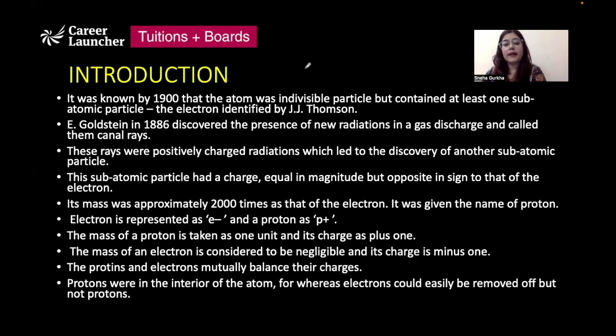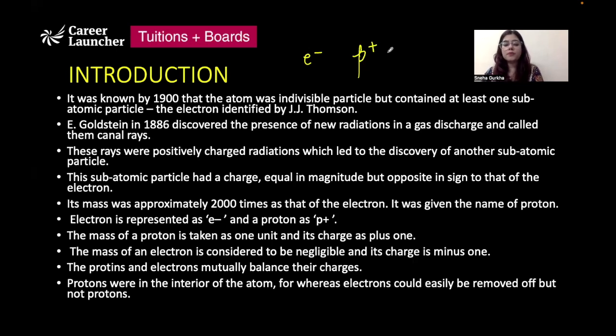To denote, we denote electron as e minus and proton as p positive based on the charges that they carry. And the mass of a proton is taken as 1 unit and its charge is taken as +1, whereas mass of electron is considered to be negligible and its charge is denoted as -1, right? So the protons and electrons, they balance their charges. Their charges must be balanced. That is why we say that an atom is stable in nature.